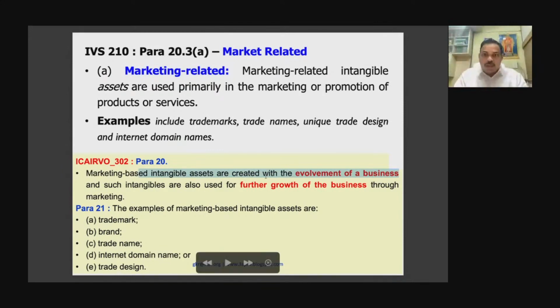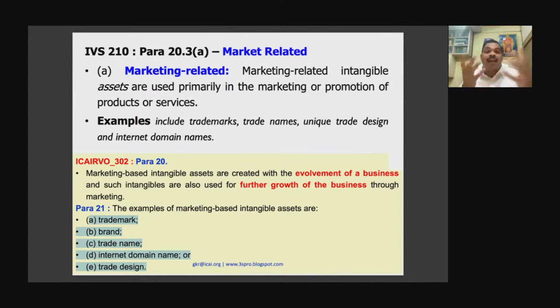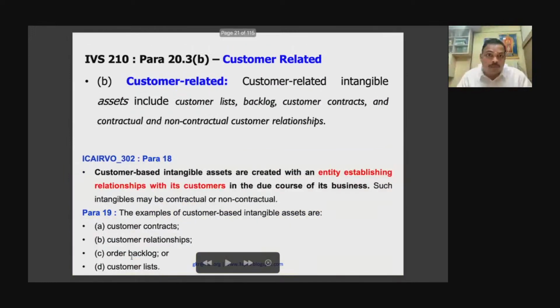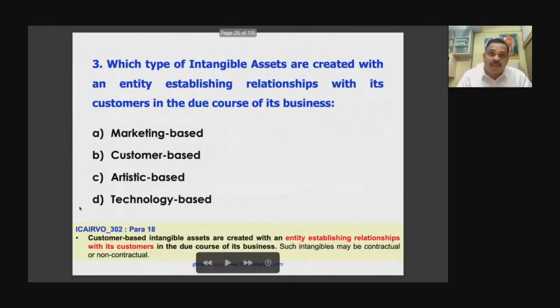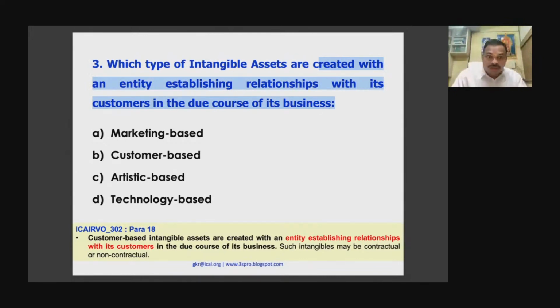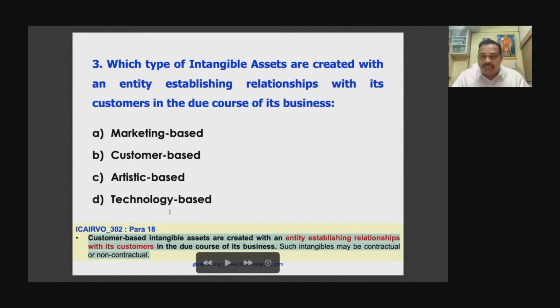Now, what is marketing based? Please understand that to evolve your business, that means to grow your business. Okay, for further growth and evolvement of your business. Okay, for the next stage, you need all this. Trademark, brand, trade name, internet domain name, okay, .com, okay, .org, trade design. These are all marketing based intangible assets. Now, please answer this question. Okay, which type of intangible assets are created with an entity establishing relationship with its customers in the due course of business? That is called customer based intangible assets. Now, what is customer based intangible assets? Entity establishing relationship with its customers.